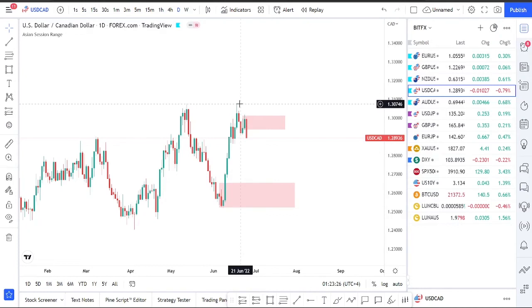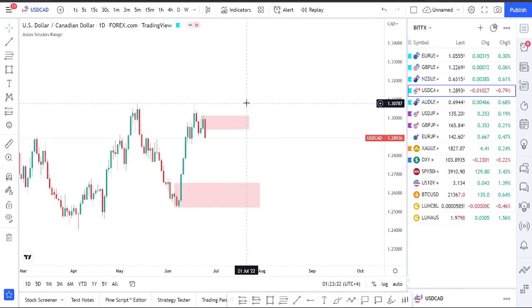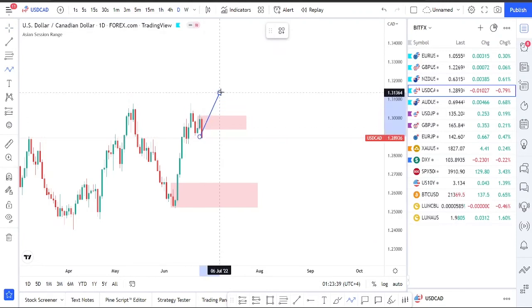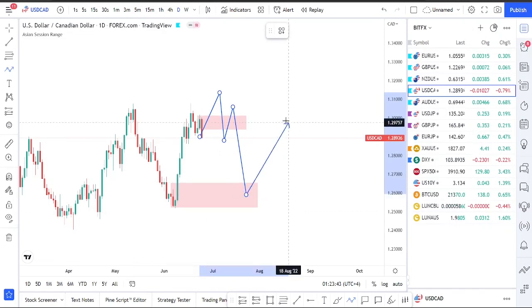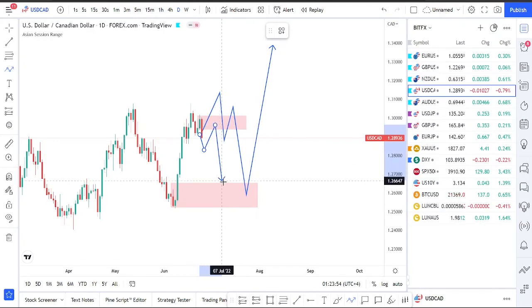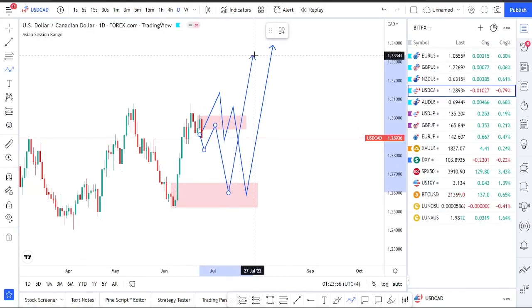They're technically like equal highs, so we could potentially see the market sweeping up these highs. So the next possibility could be market going up, taking this out, and then giving us some sort of structure to come back down to this zone and then continuing back up. This could be the potential number one. Potential number two for the trade, as we have explained, we'll respect this POI, come down, go back up.